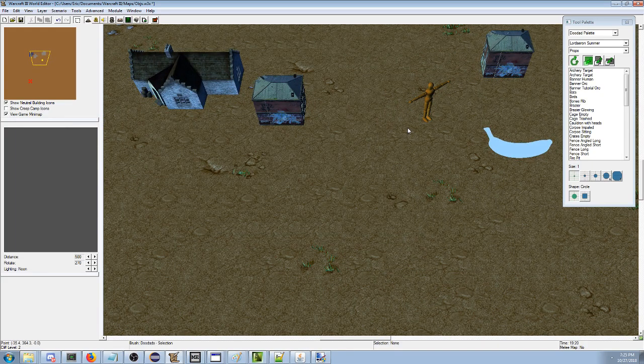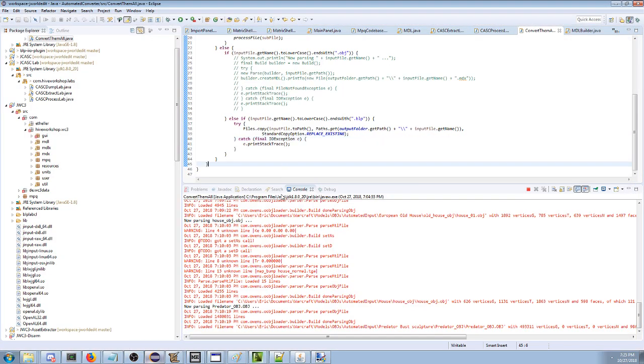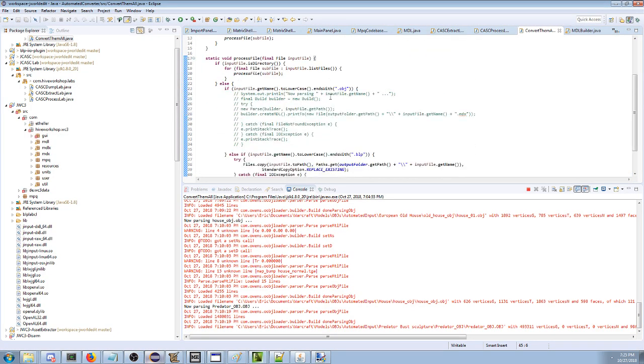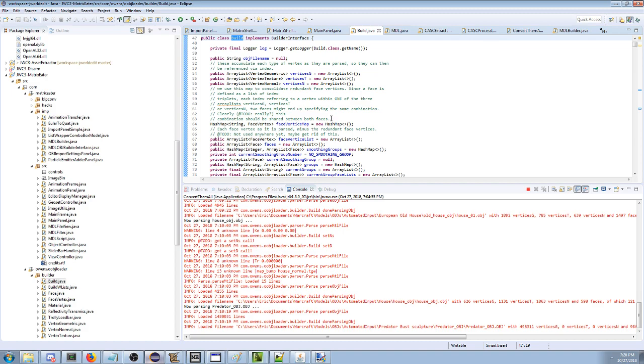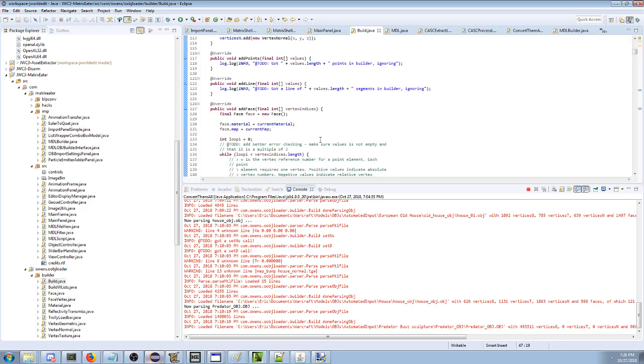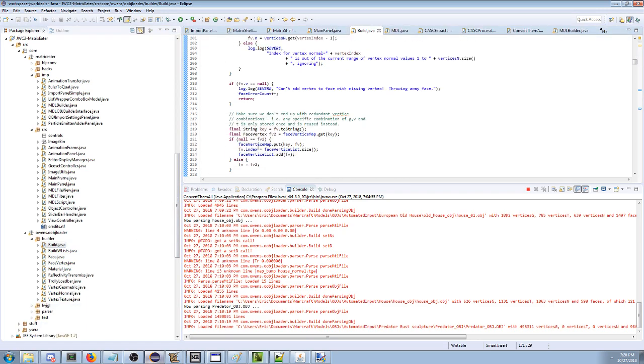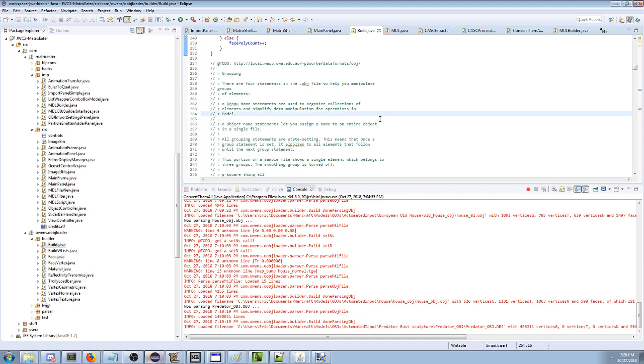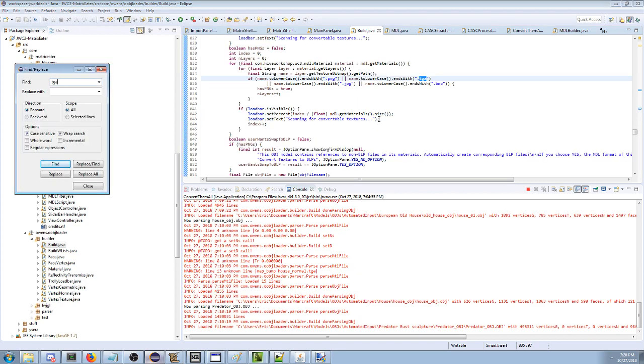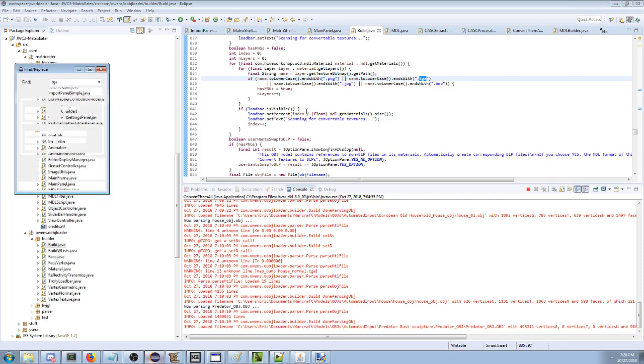Yeah, so here I converted a bunch of these models. Apparently my texture converting thing is broken, which is really bad. As far as that, I think I'm using a TGA converter, and apparently the TGA converter is bad. Supposedly if I were to look at build, I guess, this thing that builds the Warcraft model. Let's see, build. Or are you gonna do something with TGA? If it has TGAs. Okay.